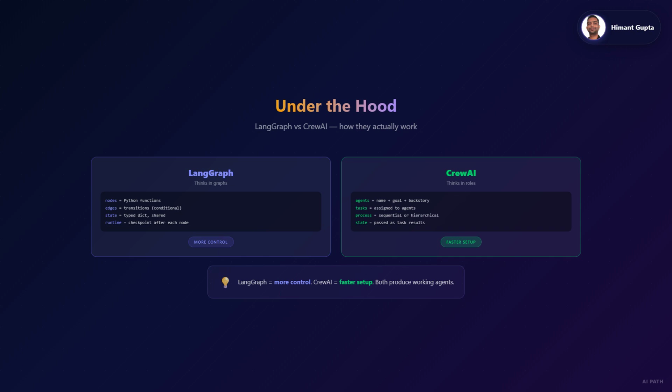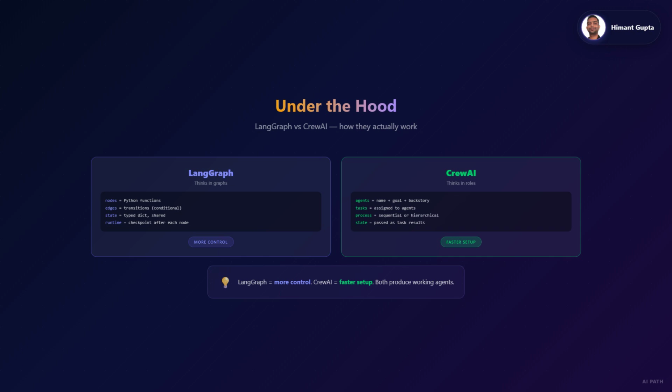Crew AI thinks in roles. You define agents with names, backstories, and goals. You define tasks and assign them to agents. Then you pick a process, sequential or hierarchical. Sequential is an assembly line. Hierarchical is a manager delegating. State passes between agents as task results. LangGraph gives you more control. Crew AI gives you faster setup.